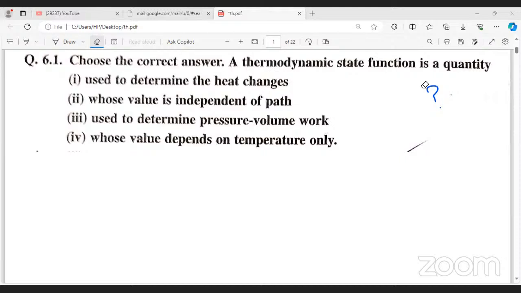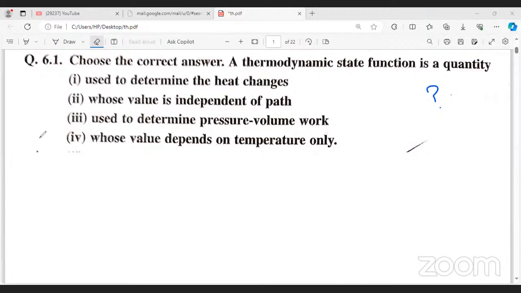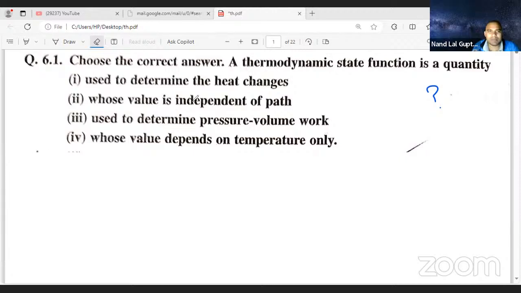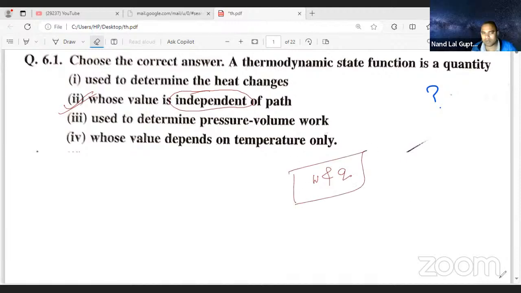Sir, there are only two path functions. Okay. So independent means not depending, right? So thermodynamic state function, that is what you are saying, correct? Path function is only two quantities are there, work and heat. So that you will realize that is correct one. Now let us move on to the next question.